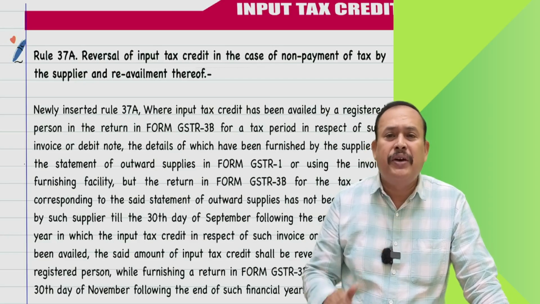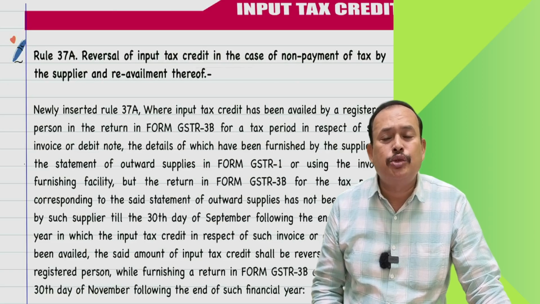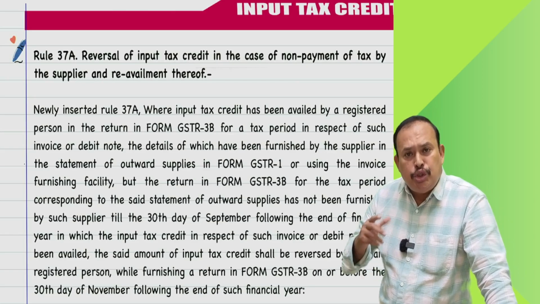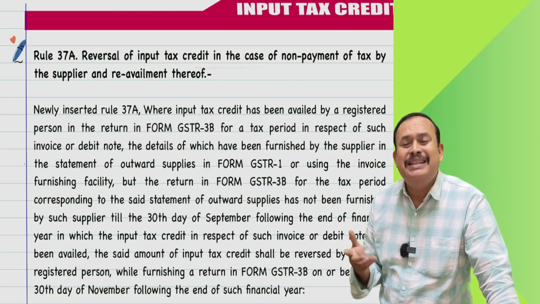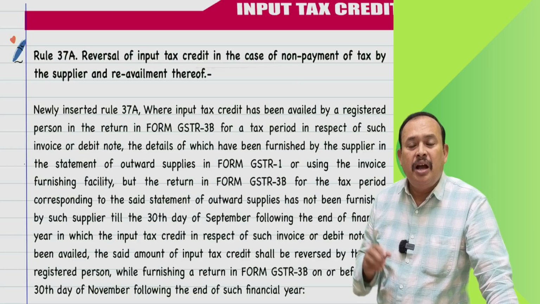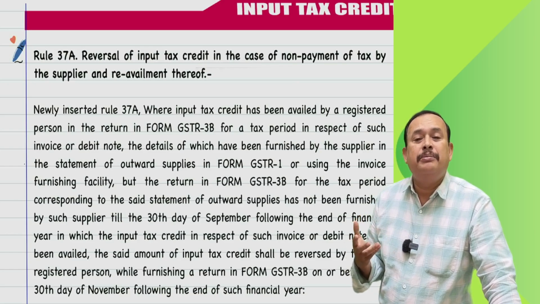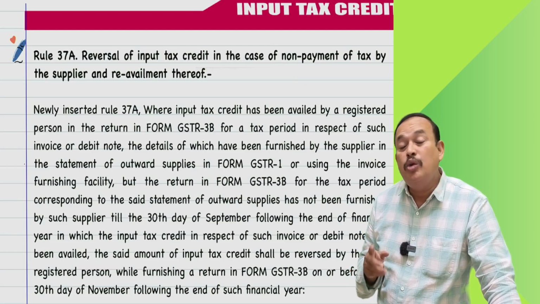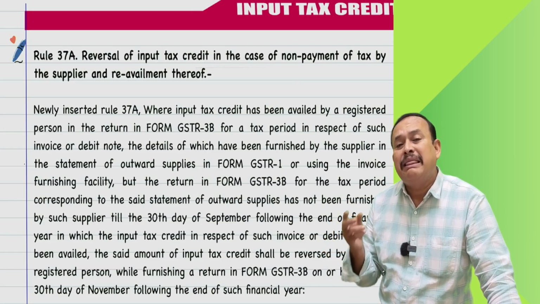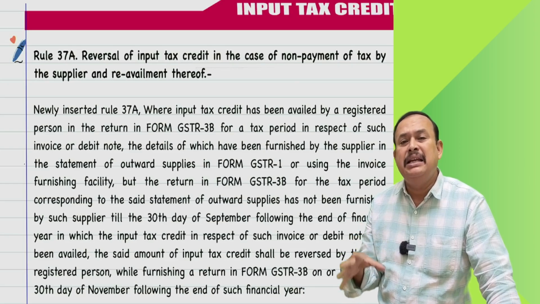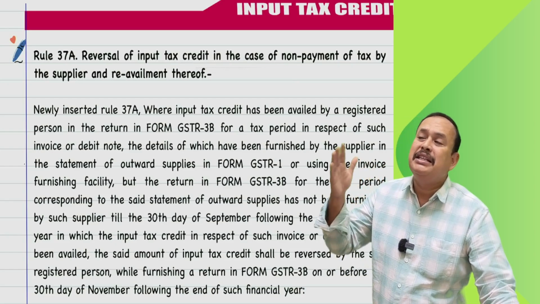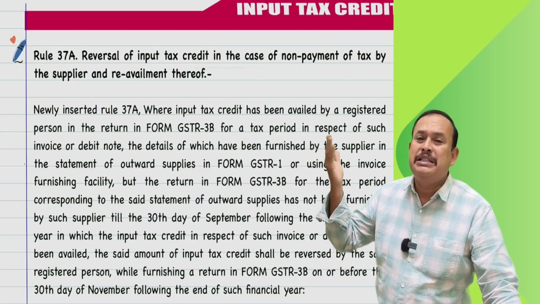What is the time limit for a supplier to pay the tax to the department? The supplier has shown his outward supply GST liability in the GSTR 1 return. Outward supplies supplied by the supplier are his output tax liability. That has been shown very clearly in the GSTR 1. Then that is auto-populating in the GSTR 2B return of the recipient. So the recipient avails the ITC.